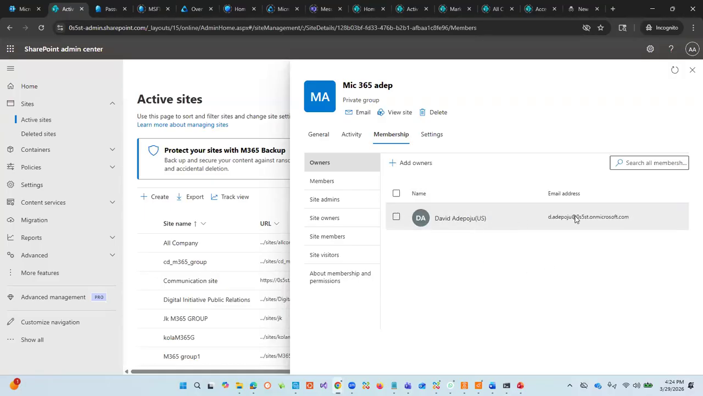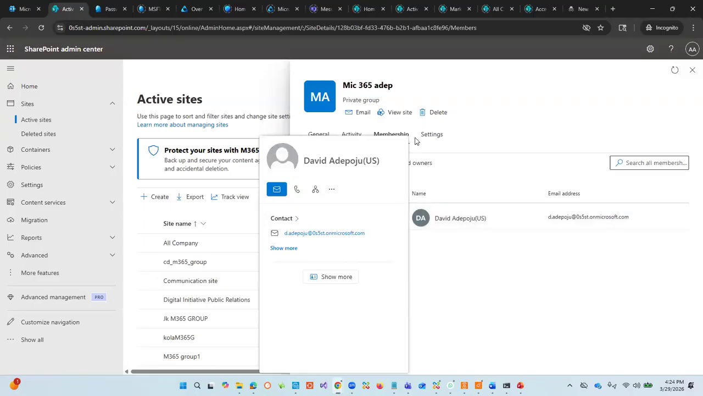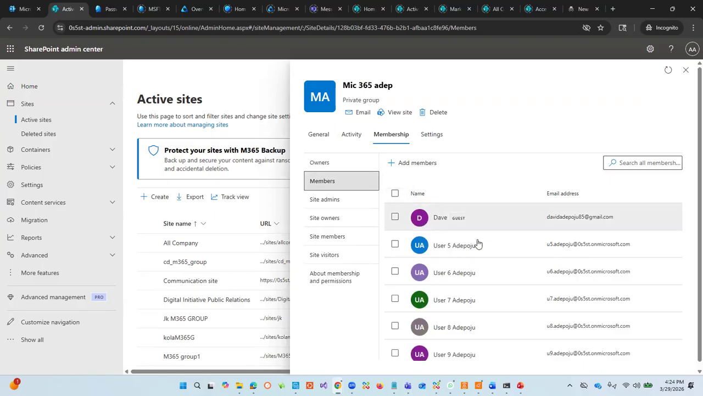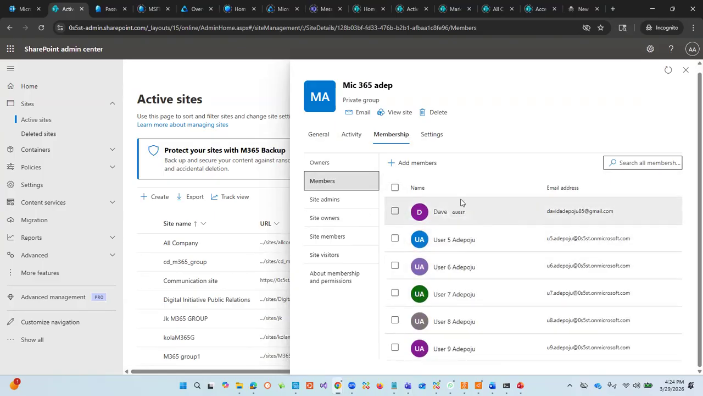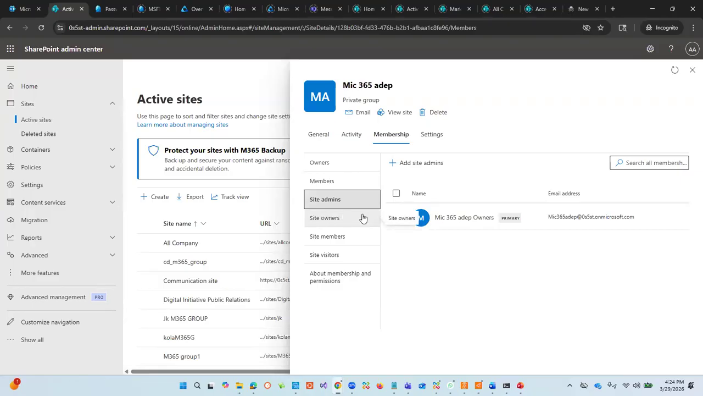This is the owner of this site. And then we have the members of this site. These are the users of this site. And then we have the site admin of the site, and we have the site owner. The owner is naturally somebody who will be given access so that anybody can join. Now, the site admin is the one who can make changes to the sites. While the owners can also make changes, this is on the site level that we can do.